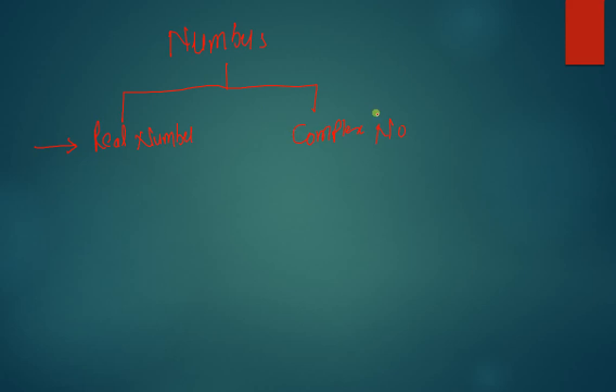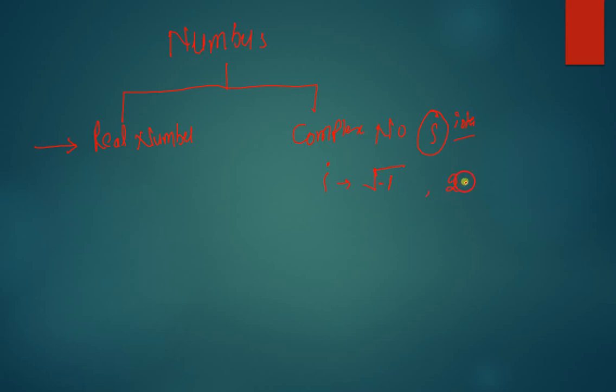And let me give you an example. Complex numbers are those numbers which have a term that's called iota. All of the students who are from non-medical background must have studied complex numbers. That's called iota. You deal with iota in complex numbers, and its numbered form is under root of -1.